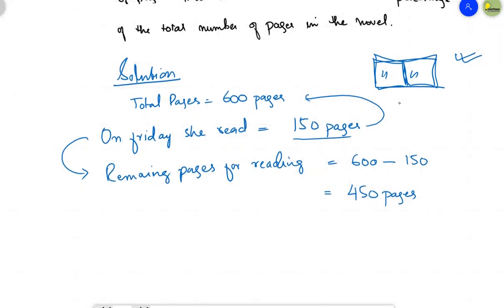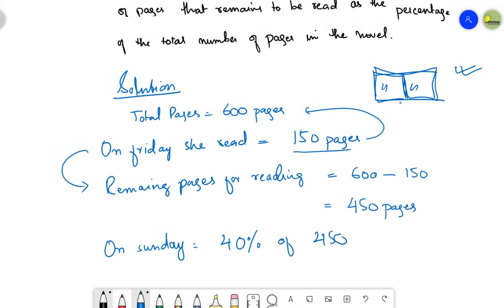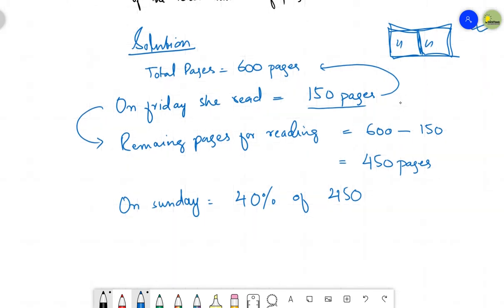Then Sunday comes. On Sunday, she read 40% of the remaining novel. On Sunday, what is done? She read 40% of the remaining pages. So 40% of 450 pages has been read on Sunday. Okay, so why 40% of 450 pages? Because on Sunday only 450 pages were left. The remaining pages were 450, and out of 450 she read 40% of the pages.